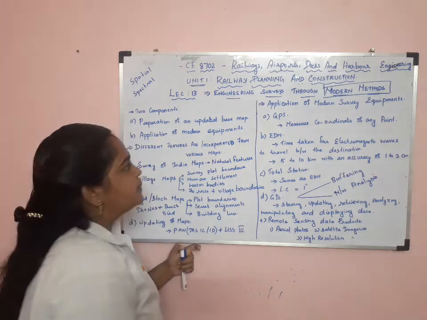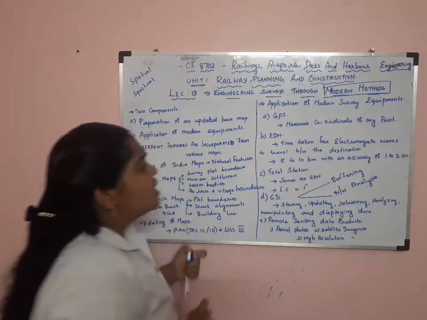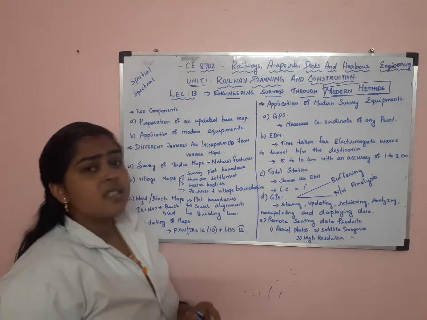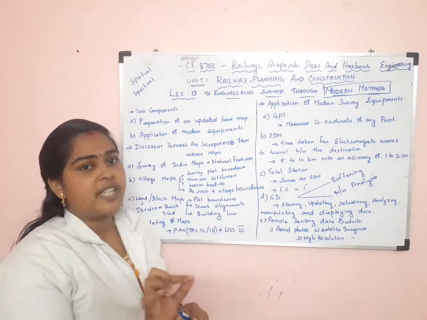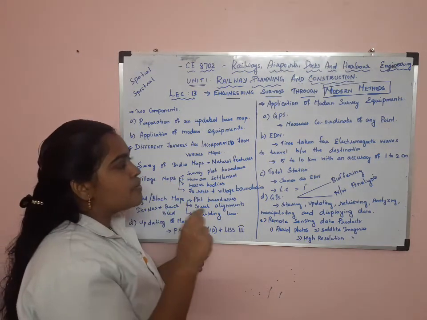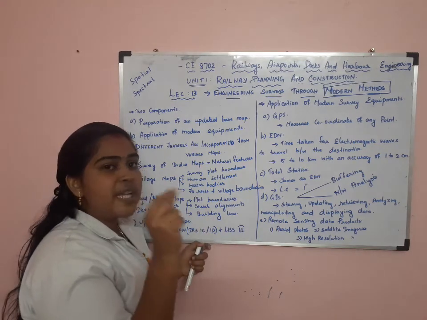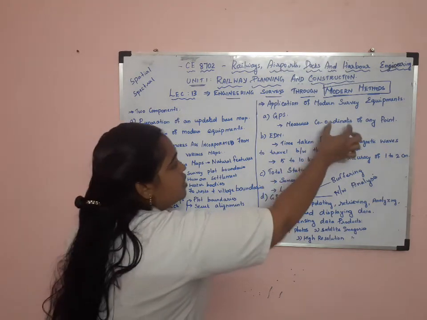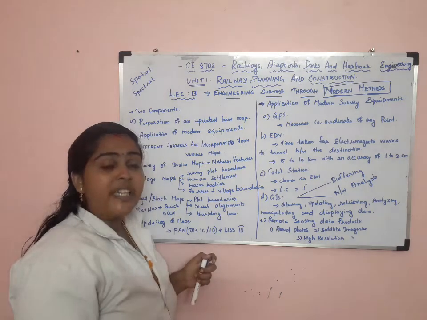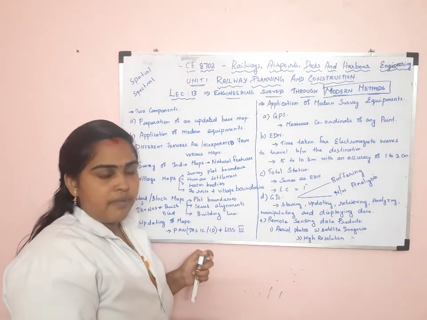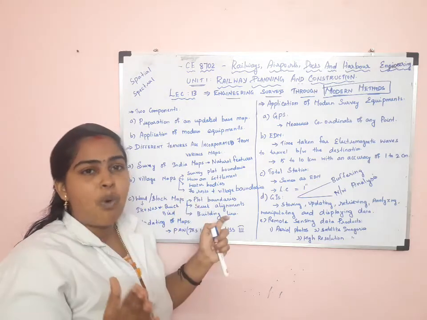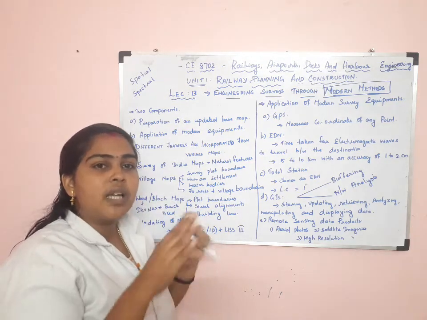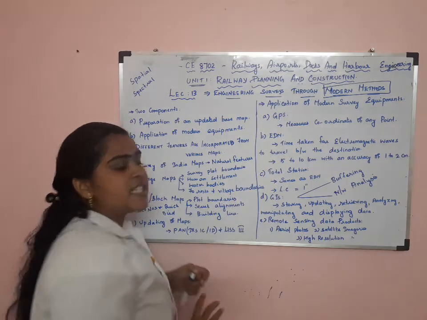GPS: the full form is Global Positioning System. It is used to measure the coordinates of any point, anywhere in the globe. We can find the position of any point anywhere in the globe. That is the Global Positioning System.